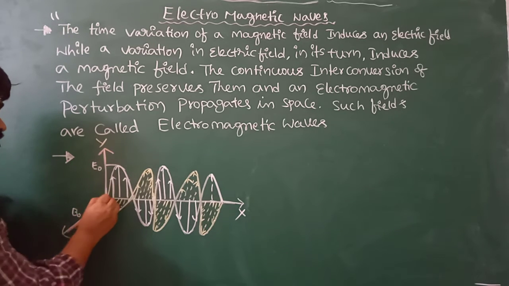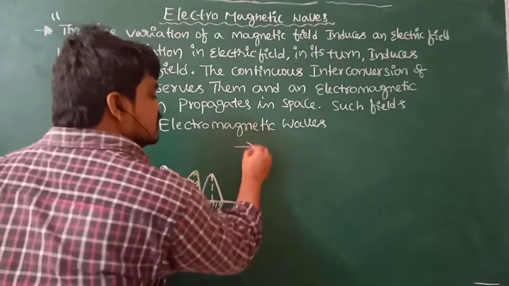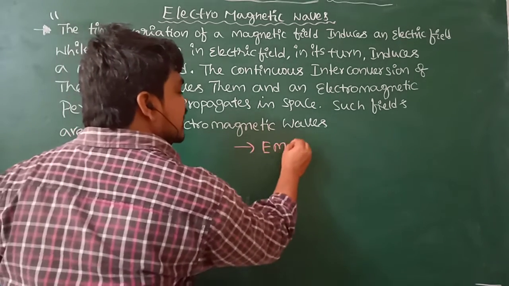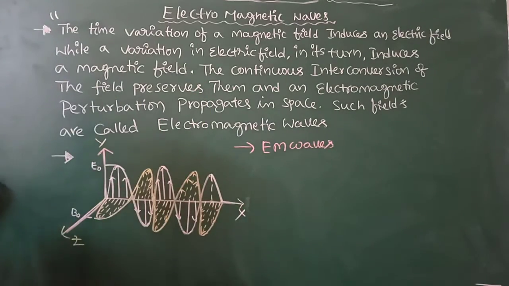So this is the representation of electromagnetic waves. Electromagnetic waves I can write as EM waves, E for electric, M for magnetic.